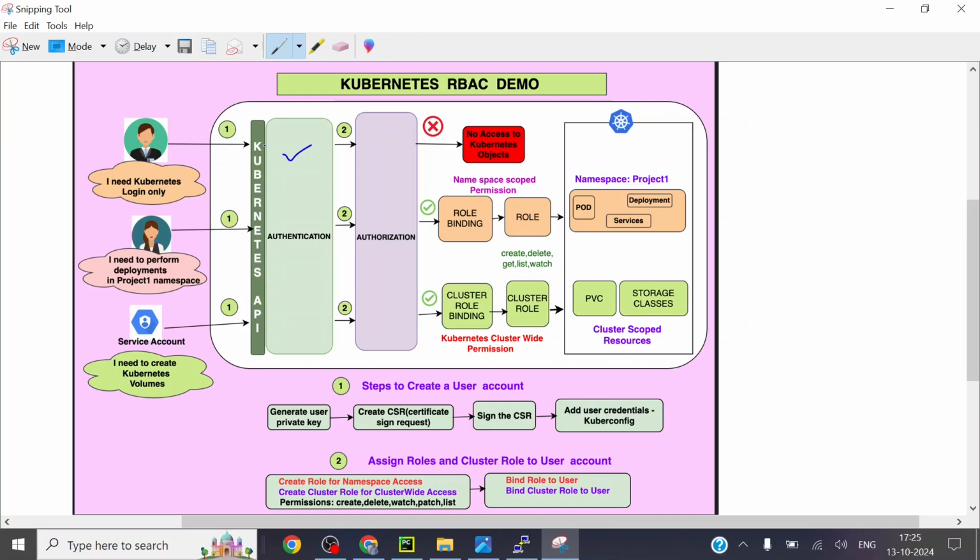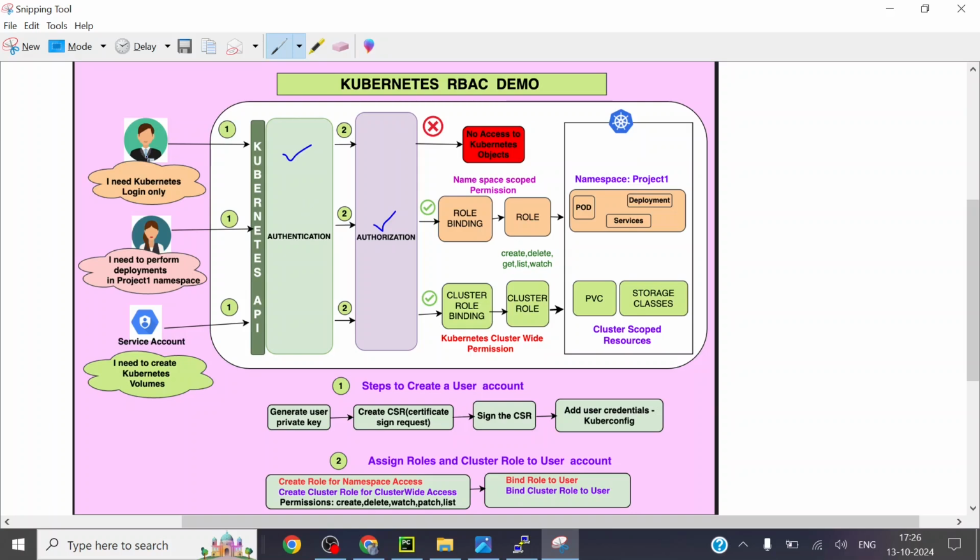So for instance, I have the ID card, and I want access to the three labs only, right? Here is where authorization comes into the picture. Authorization is nothing but it will give access to the three labs. It doesn't mean that once you have the ID card you have access to all the workspaces, right? So I need to authorize the user, right? So authentication is like an ID card issued, and authorization is using that ID card, where do you have access to among the departments, right? So that is the authorization.